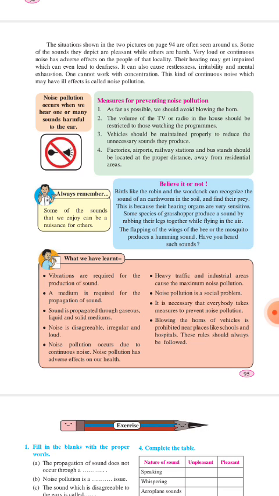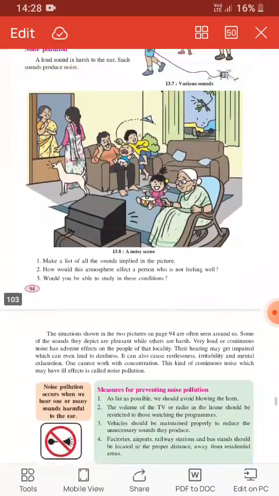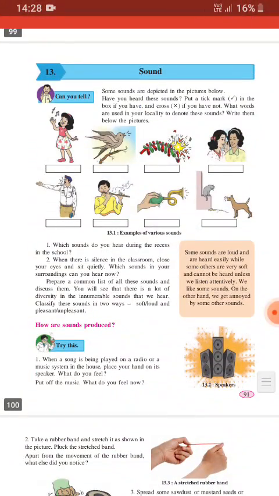Factories, airports, railway stations, and bus stands should be located at a proper distance away from residential areas. These kinds of places should be far away from normal local people. Understood? Here we have completed our chapter number 13, that is sound.